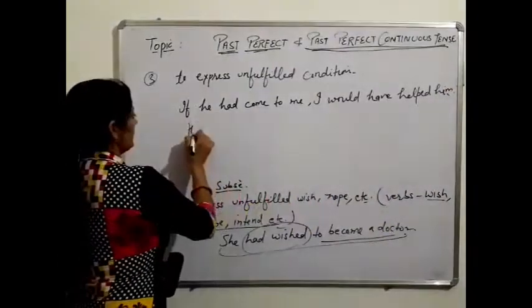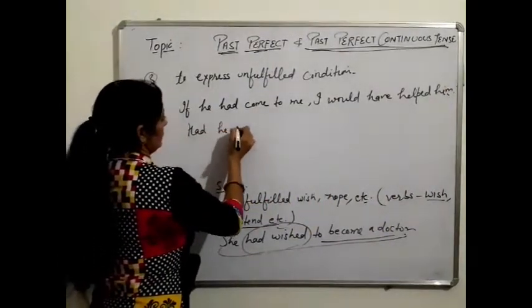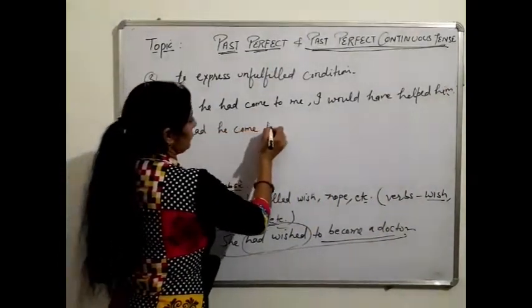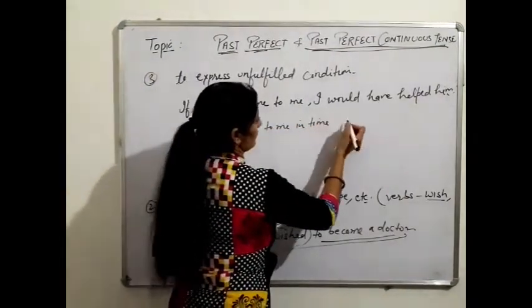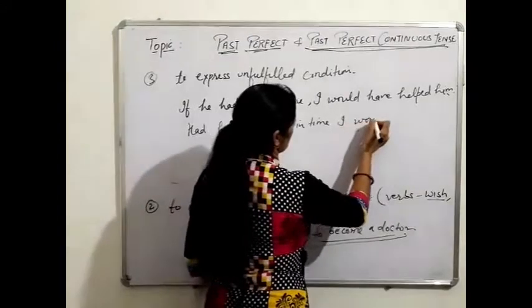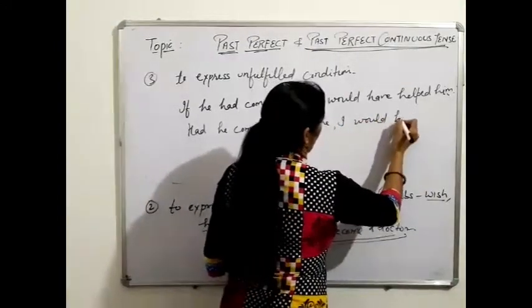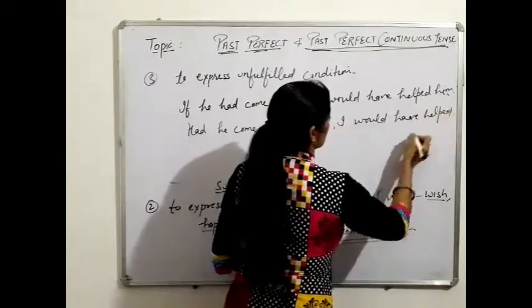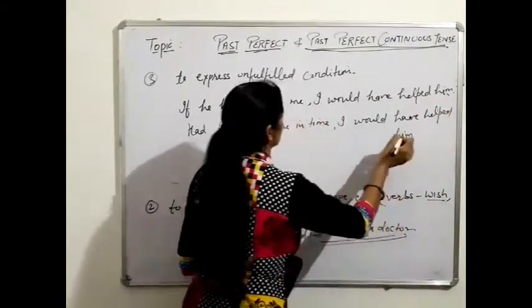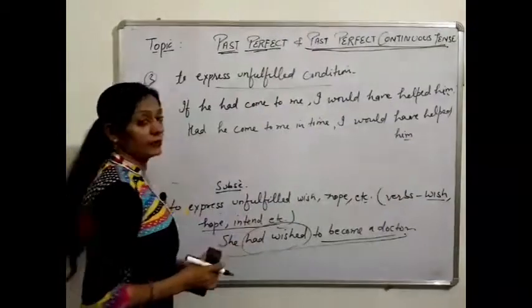We can also write, had he come to me in time, I would have helped him. This one is unfulfilled condition.